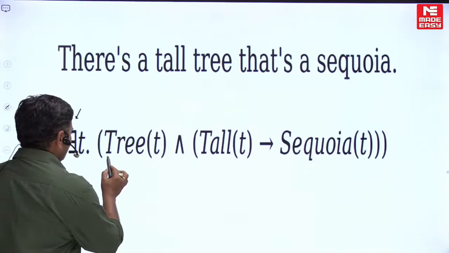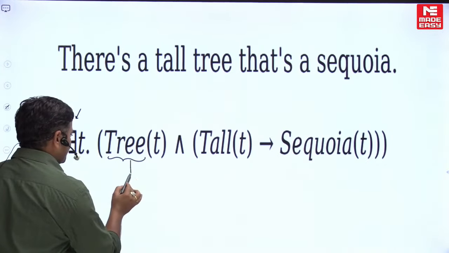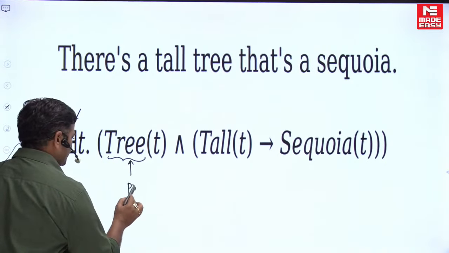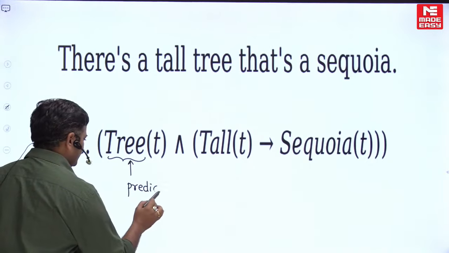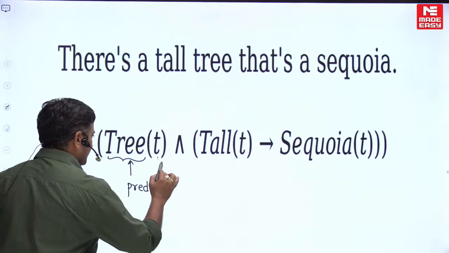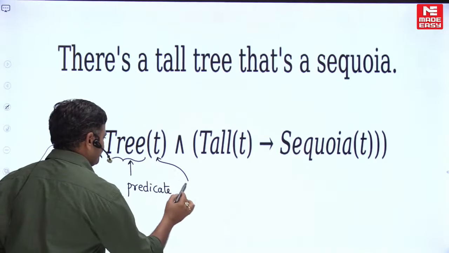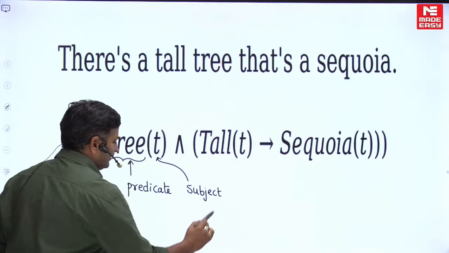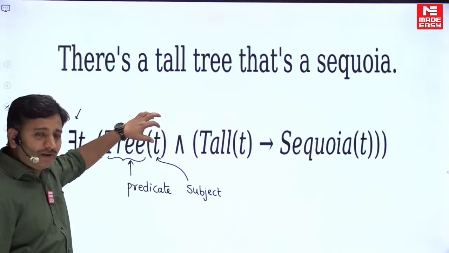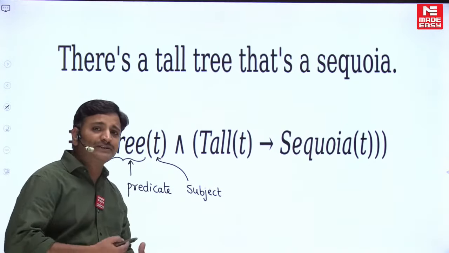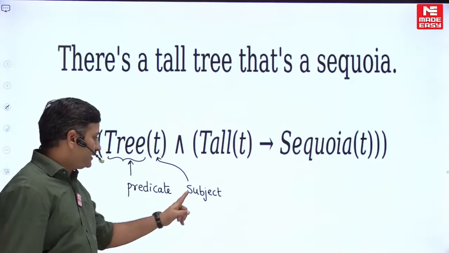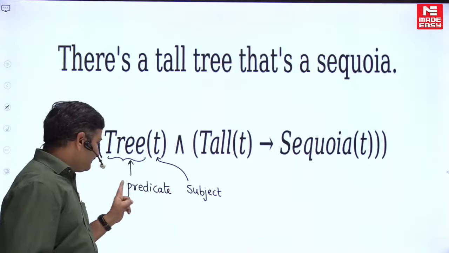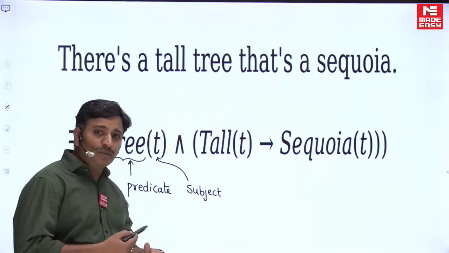Please observe, friends, here. This is called the predicate. And it is called the subject, friends. T is a subject and a predicate describes the properties of that subject.